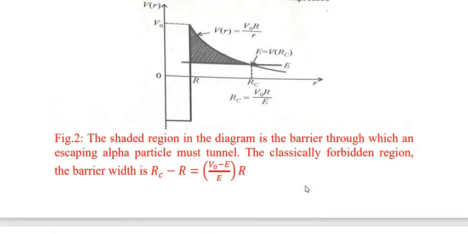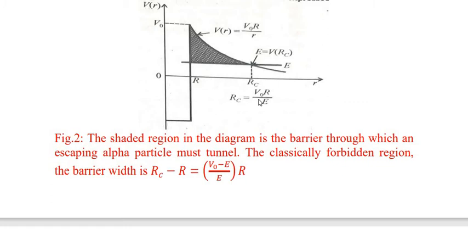Here in this figure I am showing that this is the radius of the nucleus and this is the point where the alpha particle of energy E breaks through the barrier region. This is considered as capital RC, which is equal to V naught R upon RC.